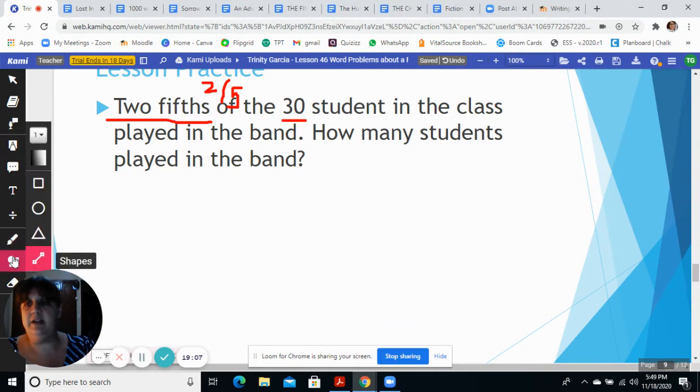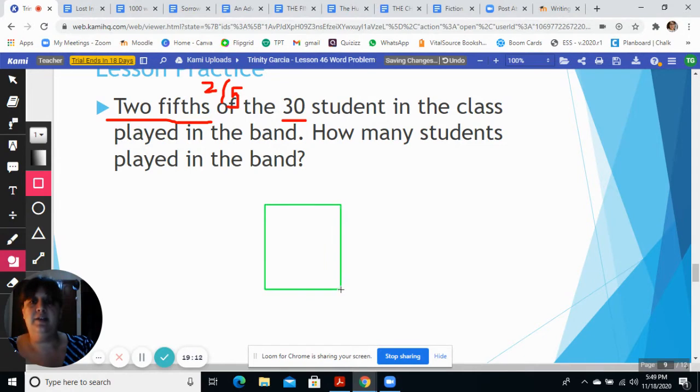Of the 30 students in the class played in the band, how many students played in the band? So first thing we got to do is we're going to draw our rectangle. Okay, here's our rectangle. Now it says it's divided by 5. So that means we need to have 5 equal parts of our rectangle. So let's do that. 1, 2, 3, 4, 5. Okay, we'll pretend those are equal. 1, 2, 3, 4, 5 spots. Okay, and now we need to use our denominator to divide 30. So 5 goes into 30 how many times?